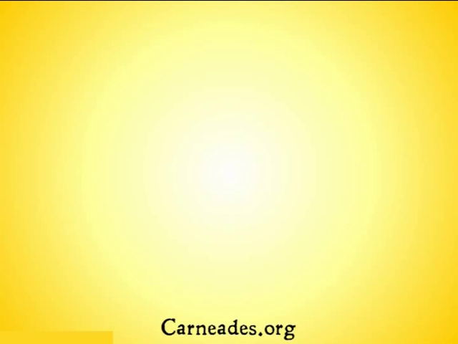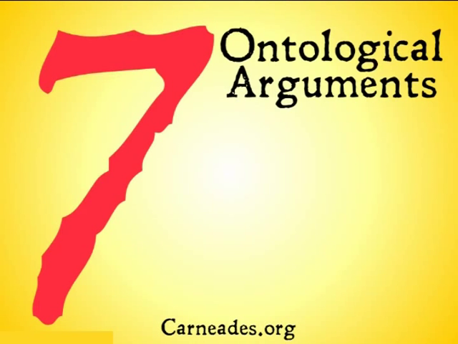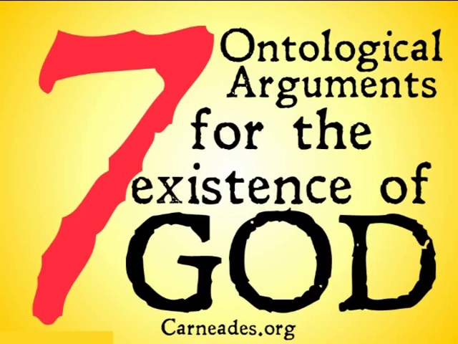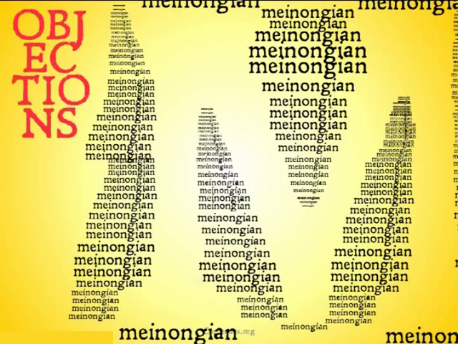Welcome back to Carneades.org. Today we're going to be continuing with 7 ontological arguments for the existence of God. In this video we're going to be doing objections to the Meinongian Ontological Argument for the existence of God.